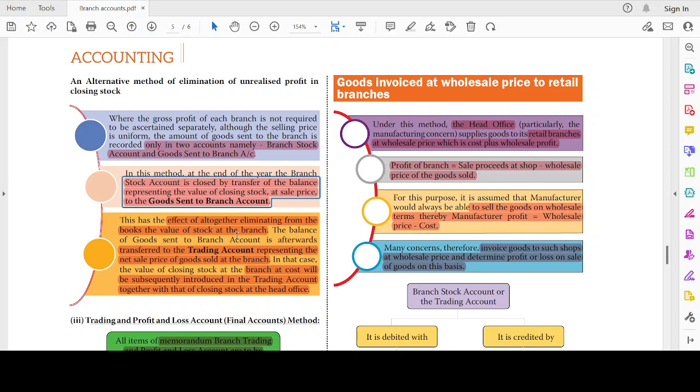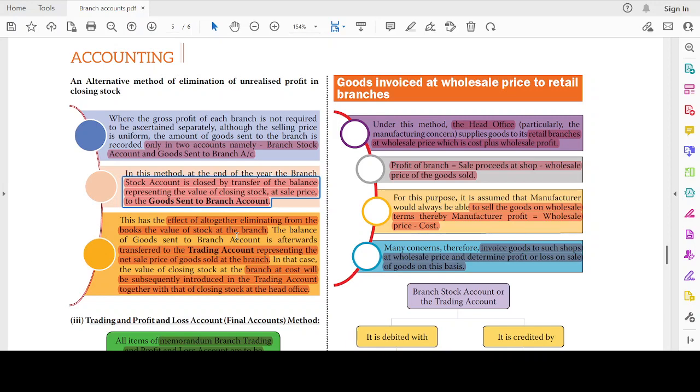In that case, the value of closing stock at the branch at cost will be subsequently introduced in the trading account together with that of closing stock at the head office. Nothing but like the closing stock journal entry which we pass at the end of the year, right? We will just do a manual count and pass the entry of closing stock, right? This is what they are telling now.